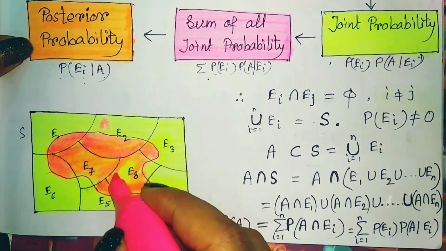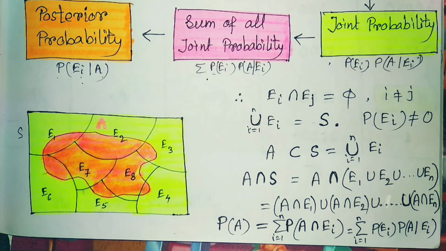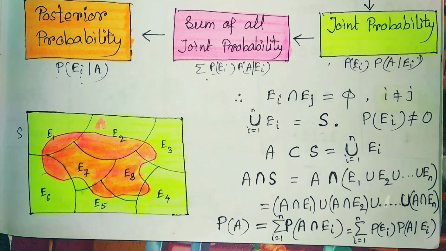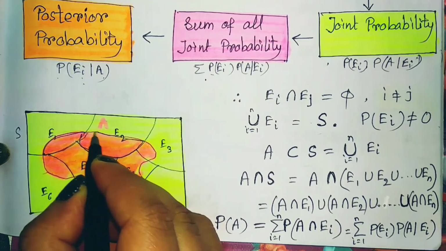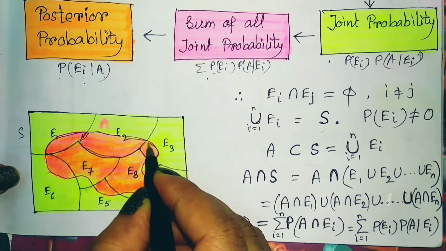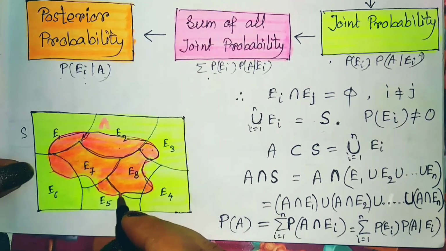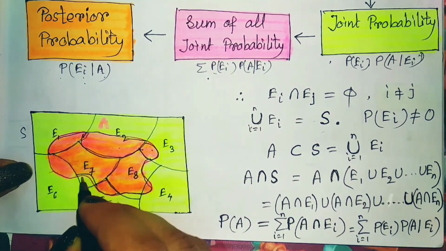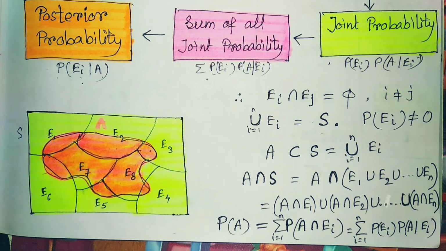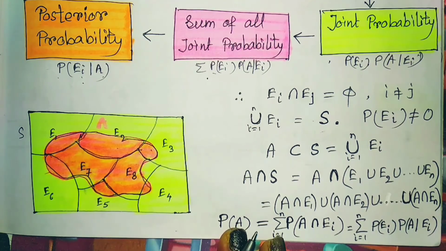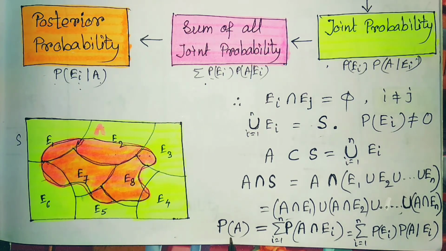And just observe that each of these individual parts is mutually exclusive because no common points are there. This portion and this portion have no common point, this portion with this portion, then again this part. So all are individual. That's why this one is mutually exclusive again. So as these are mutually exclusive, we can apply this formula, and here the probability of A can be found out.